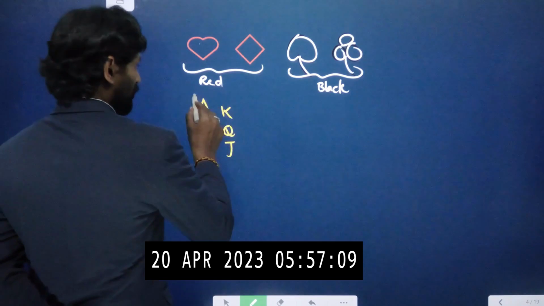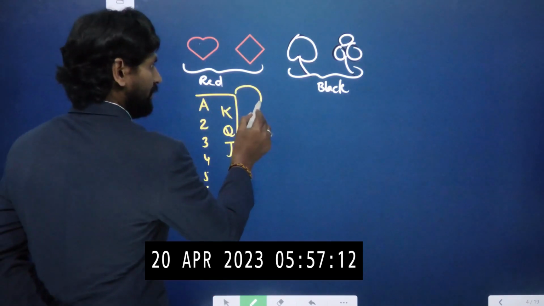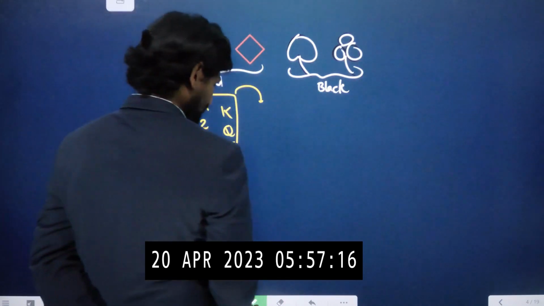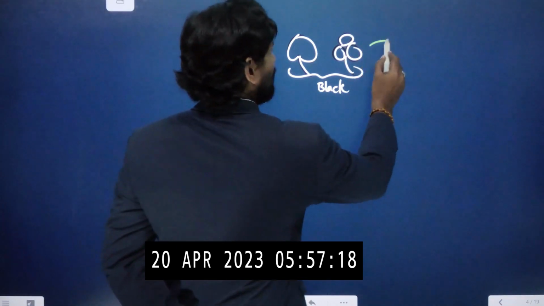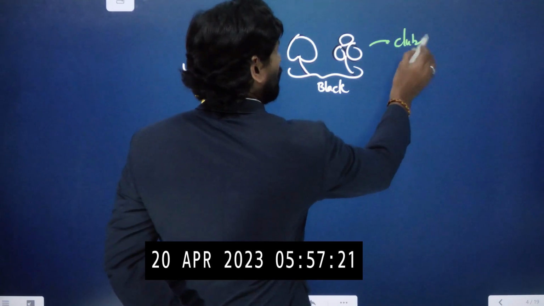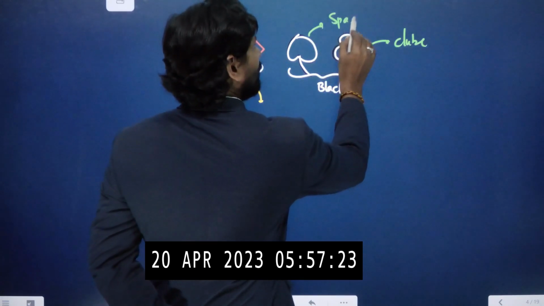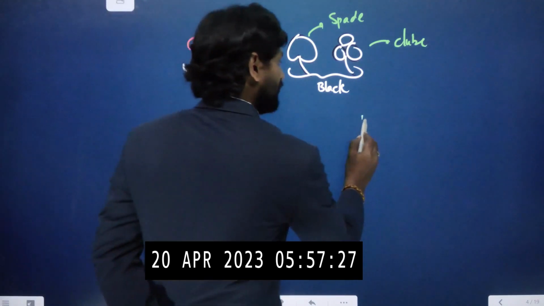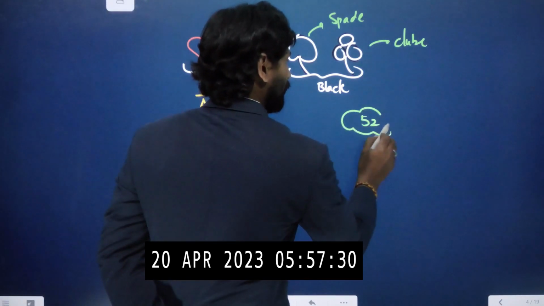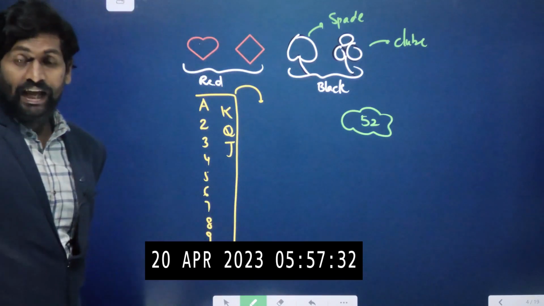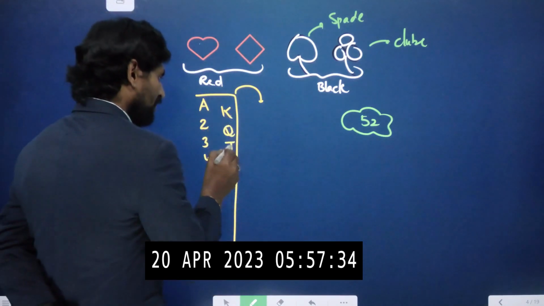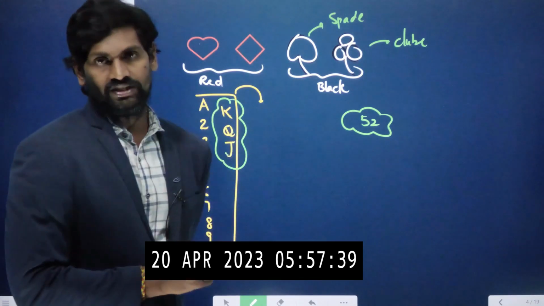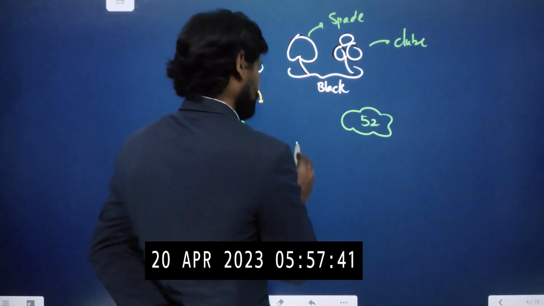The same is repeated with diamond, spades and clubs, which also have the same number of cards. So 13 plus 13 plus 13 plus 13, 4 13s are 52. Total number of cards is 52. Among them, king, queen, jack are called picture cards.